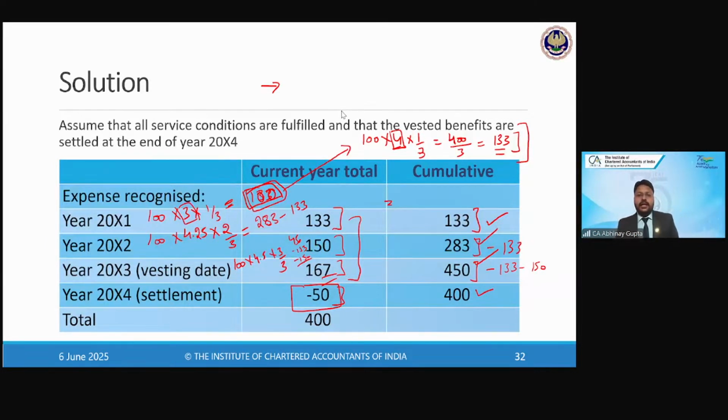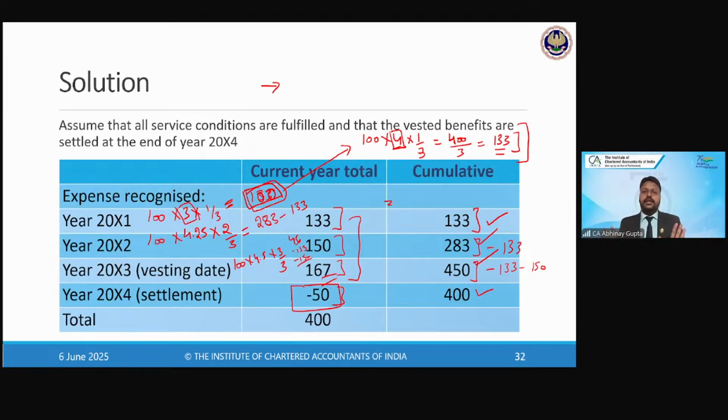So in practical life, if the company is preparing the financials on a monthly basis, they need to reinstate this liability on a monthly basis. If they are preparing financials on a quarterly basis, they need to reinstate the liability on a quarterly basis because they are equity listed companies. If the companies are not equity listed but only debt listed, then by regulation, they have to prepare their financials on a half-yearly basis. So they will reinstate this liability on a half-yearly basis. And if they are not even debt listed, they have to mandatorily do it on an annual basis at least, right?